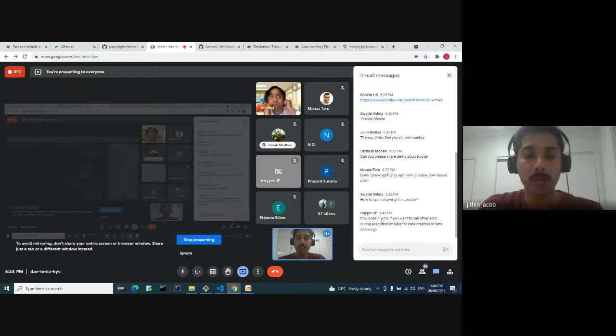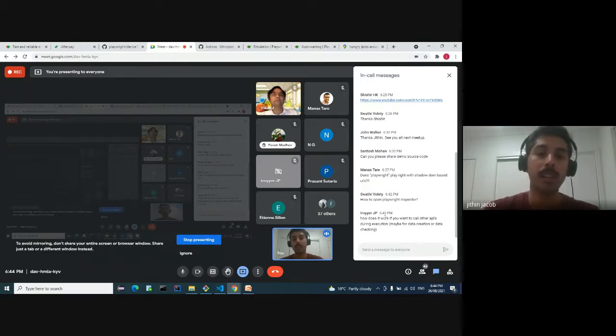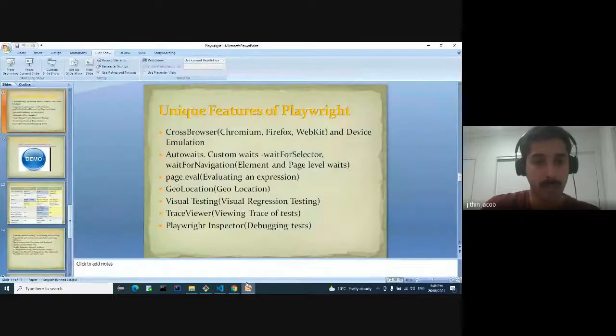There is some option for mocking and stubbing in Playwright. You can make use of that, or you can make use of the before hooks. There's a fixture itself in Playwright, so that way we can create the data where required. But I'm not showing them in the demo because that topic is a bit vast. So we can make use of the fixtures to create the data, and if you want to use mocking or stubbing, you can make use of those functionalities as well.